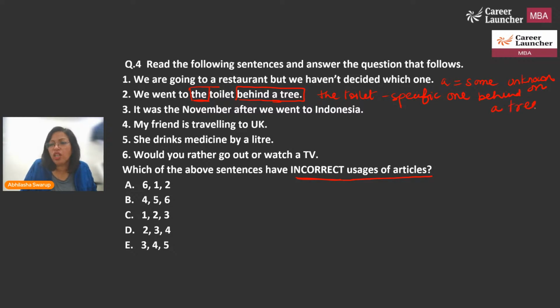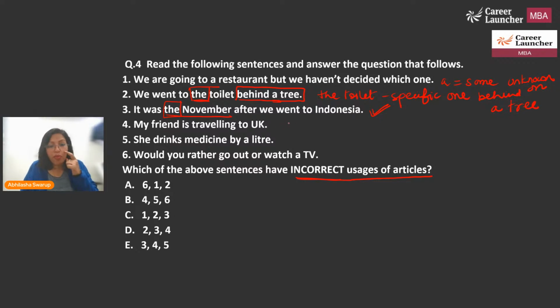Behind a particular tree. So that's correct. It was the November after we went to Indonesia. Now, which November was it? The one that happened after we went to Indonesia. So therefore, the is used again, same way as in the previous sentence, perfectly okay. A specific November, right? My friend is traveling to UK.